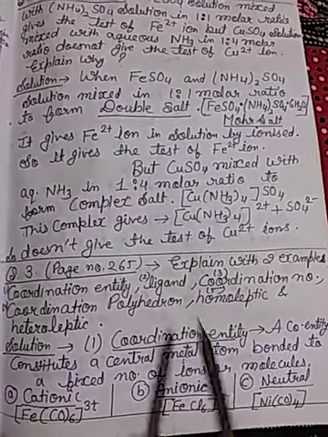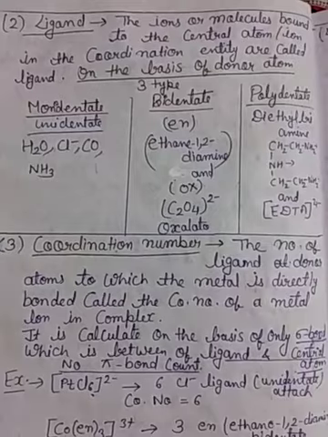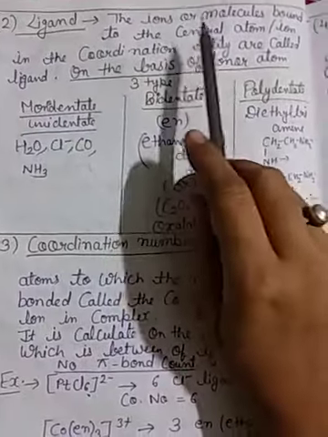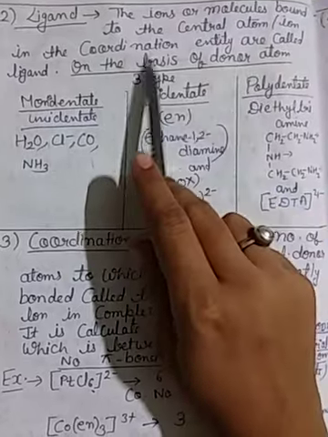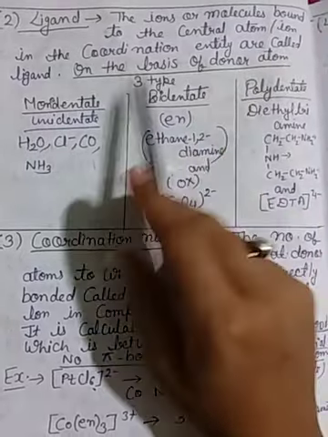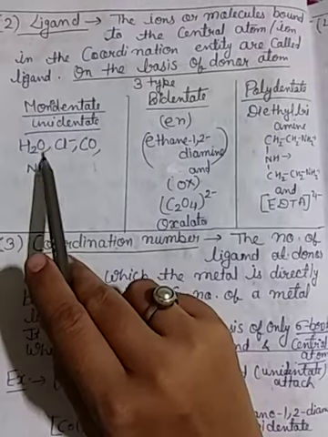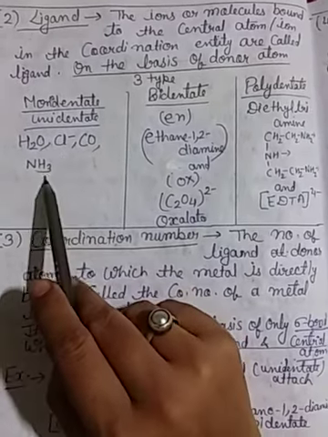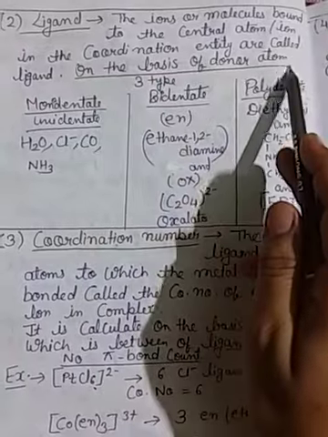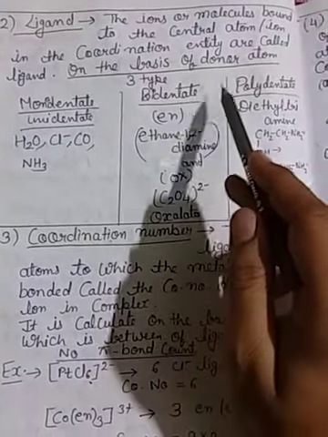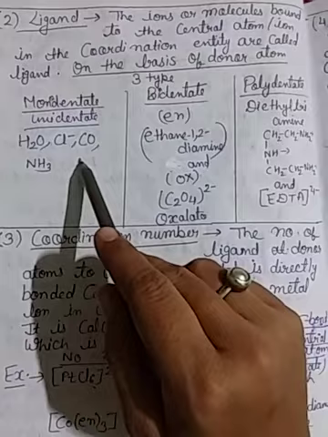Then second, ligand. The ions or molecules bound to the central atom or ion in the coordination entity are called ligands. See, H2O, Cl-, CO, NH3 are attached to the metal ion. So those ions or molecules bound to the central metal ion are known as ligands.